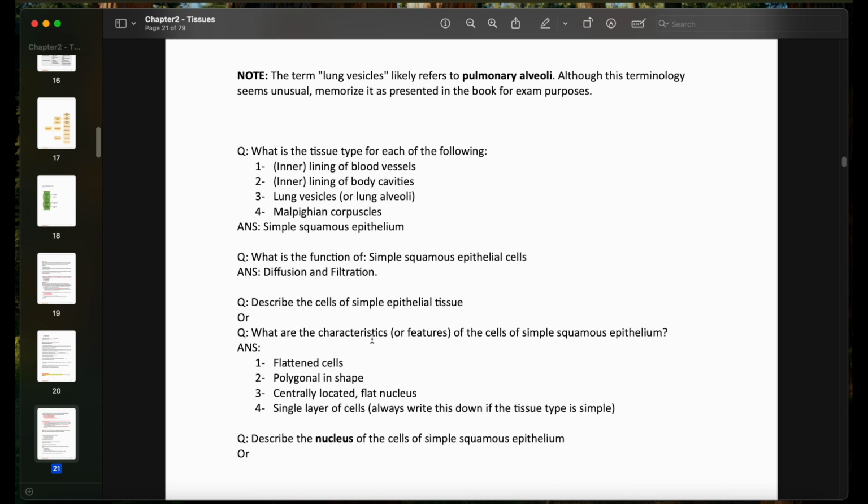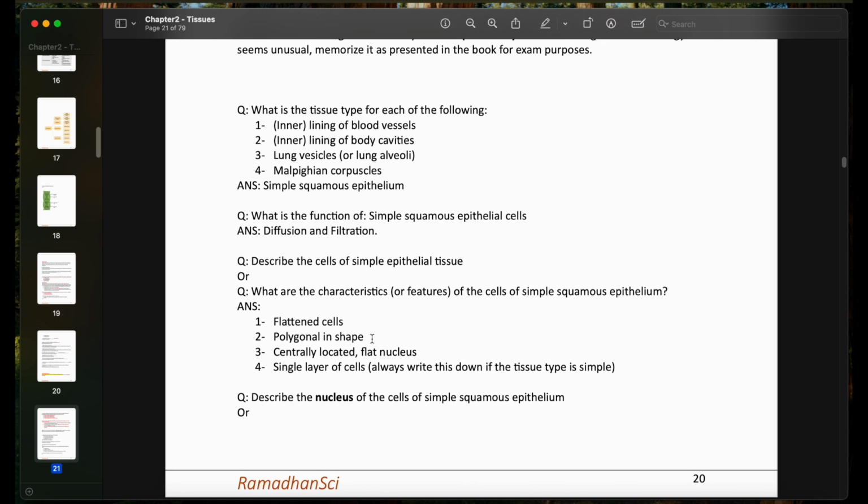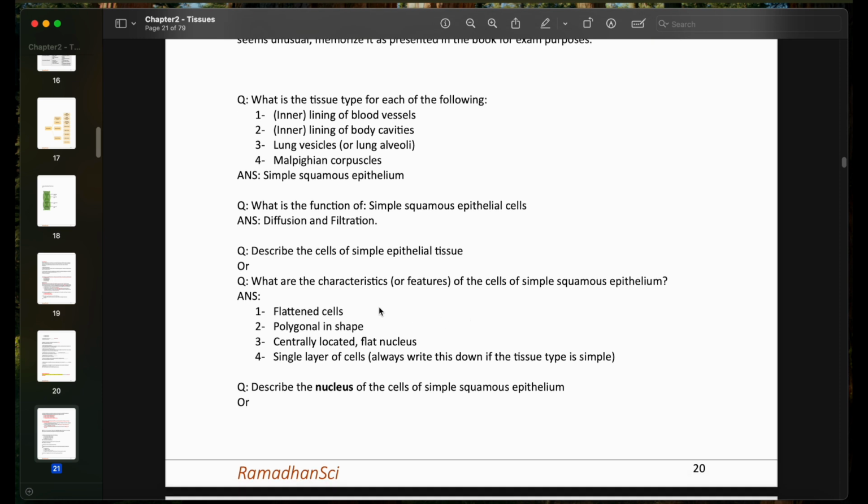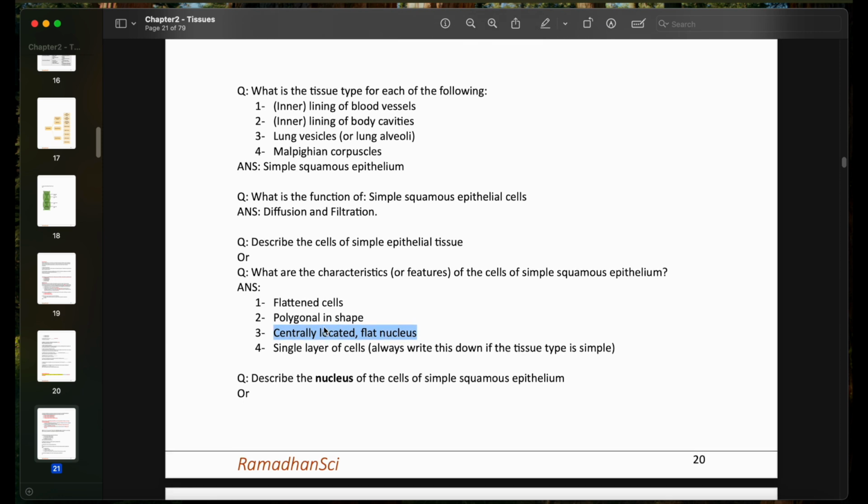So if they ask you about the cells, like describe the cells of simple epithelial tissue, or what are the characteristics or features of the cells of the simple squamous epithelium, the answer is going to be they're flattened cells and they're polygonal in shape. They have a centrally located, flat nucleus. And it is, of course, a single layer of cells.